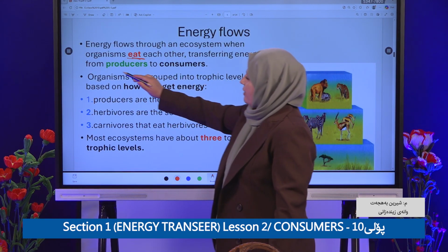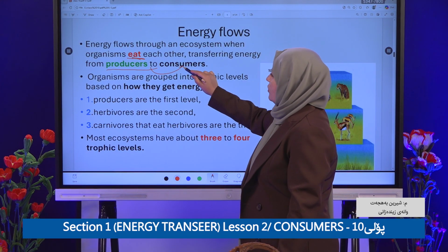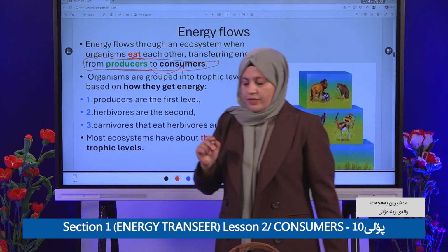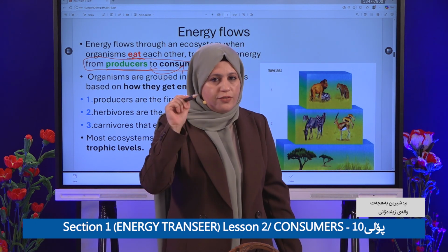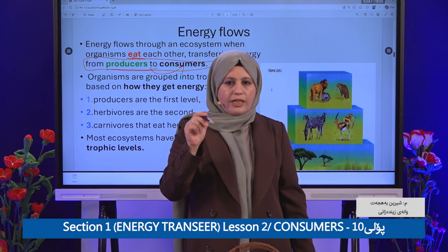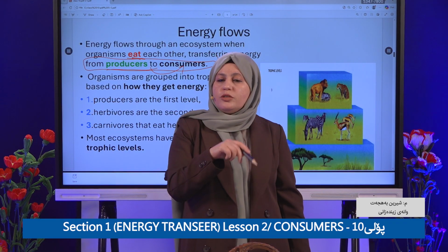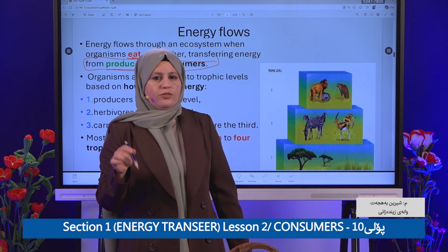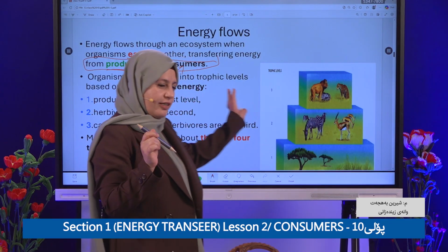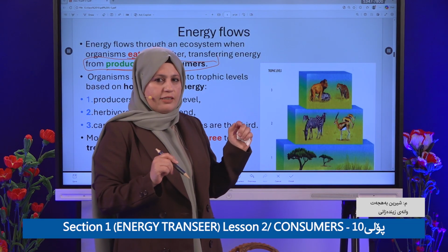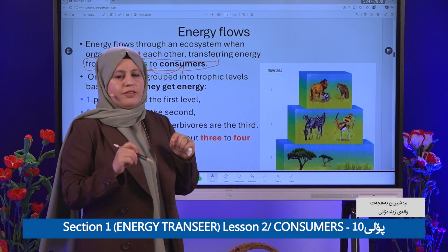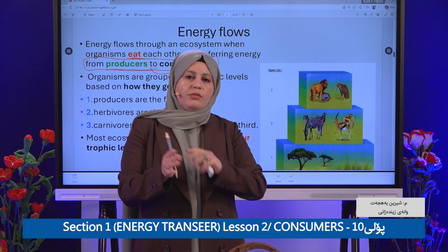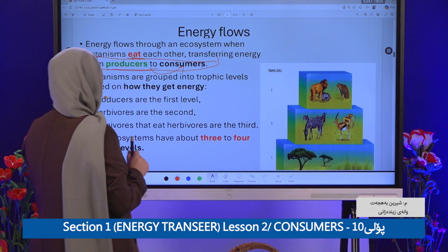Energy is transferred from what? From producer to consumer. It is very important at this point. So energy is transferred from what to what? The first, the source. From consumer to producer, or from producer to consumer? From producer to consumer. Be careful, especially for the multiple choice exam, or for a true false exam. So is energy transferred from consumer to producer, or from producer to consumer? From producer to consumer. Okay.